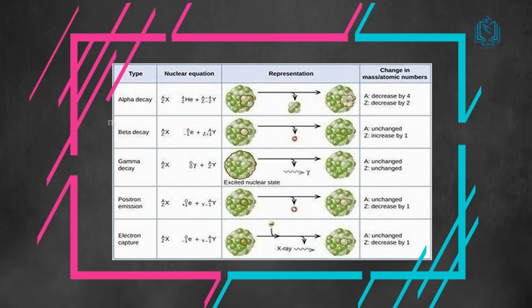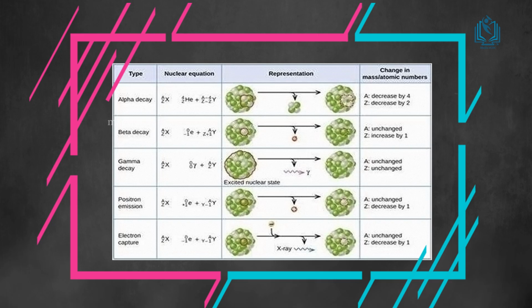The next one is gamma decay. During this process, neither the mass number nor the atomic number of the nucleus changes. The emission of alpha and beta particles generally leaves the resulting nucleus in an excited state. The return to the ground state is accompanied by the emission of gamma rays. The next one is positron emission, the process of emission of a positron. During this process, the mass number remains unchanged, but the atomic number decreases by 1. That is, X with A, Z changes to Y with A, Z-1 plus a positron.